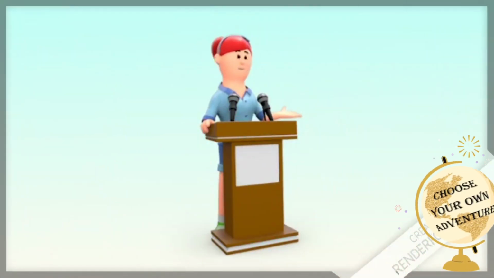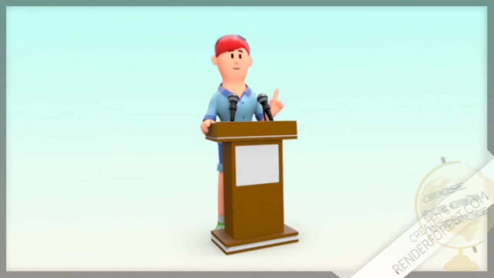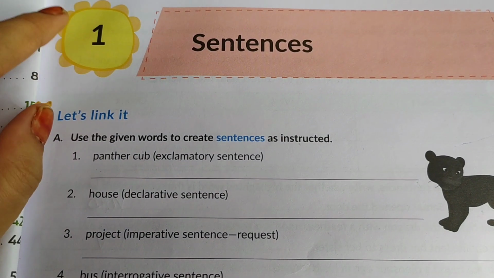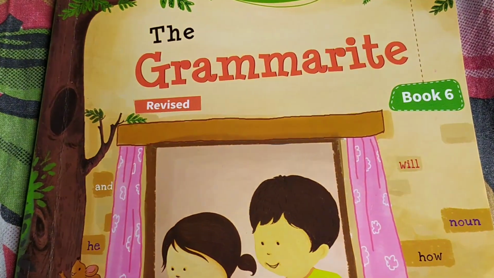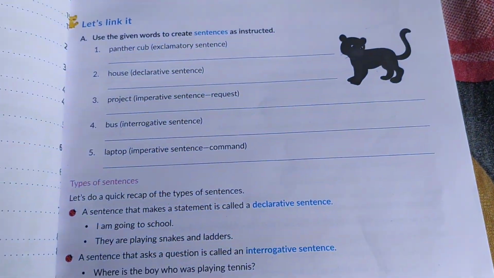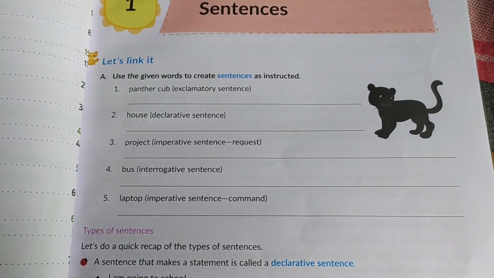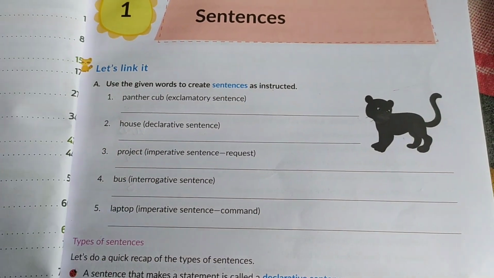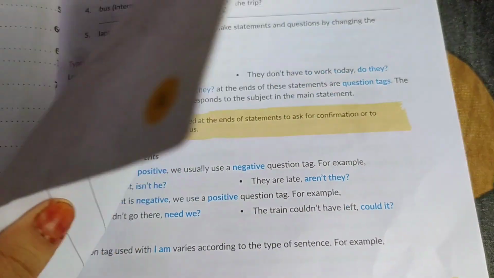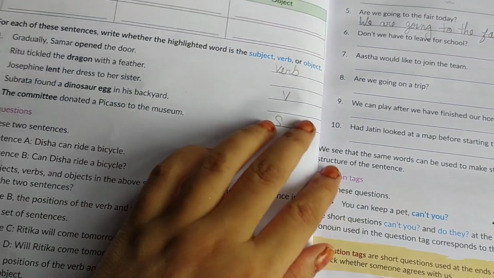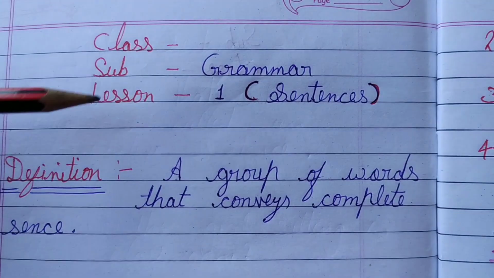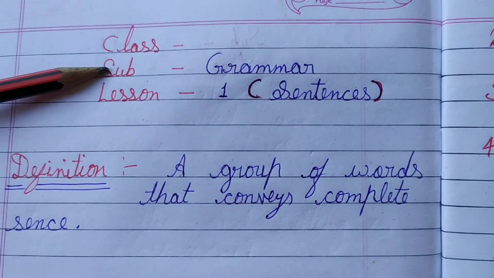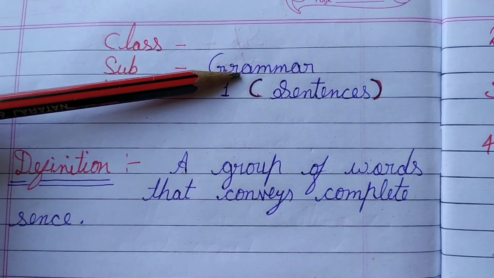Open your book and take a pen and notebook, also a new notebook. The first chapter is sentence. Open your grammar book, first chapter, page number 1. Then after page number 2, you have to write the book exercise in your notebook. First of all, the definition of grammar. Subject: grammar.